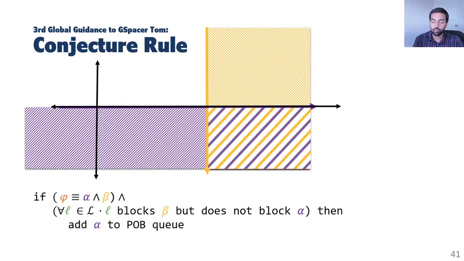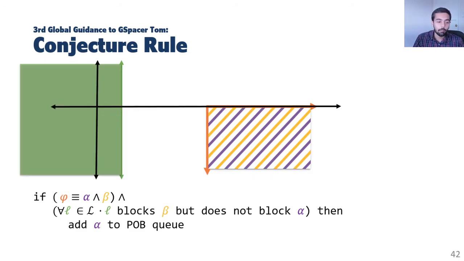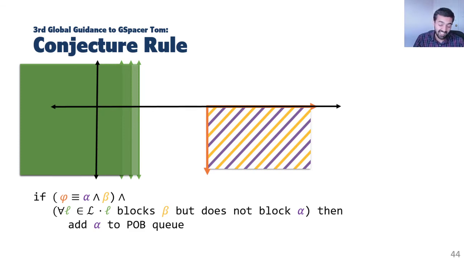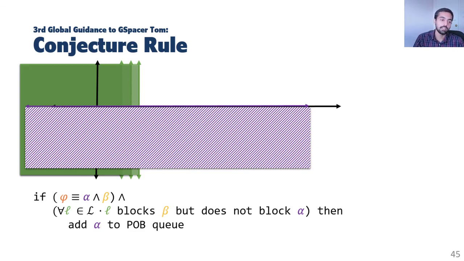Now, the third and the final rule for global guidance is the conjecture rule. It is applicable when the proof obligation Q has two regions, the violet alpha region and the yellow beta region. And there are a bunch of green lemmas that block only one part of the proof obligation. In this case, all these lemmas block the yellow beta part of the proof obligation, but none of them block the violet alpha part. So the conjecture rule allows Spacer to abstract this proof obligation to get an over approximation, which is the alpha region.